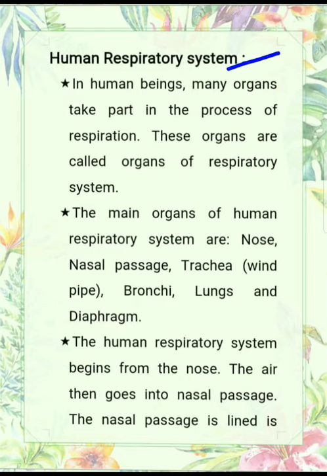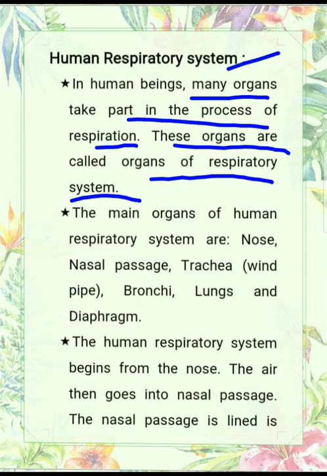In human beings, many organs take part in the process of respiration, and these organs are called organs of the respiratory system. Now, what are the main organs of the human respiratory system? Nose, nasal passage, trachea, bronchi, lungs, and diaphragm.